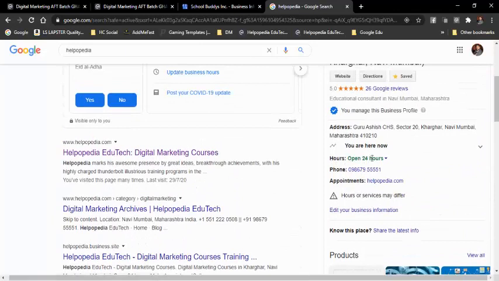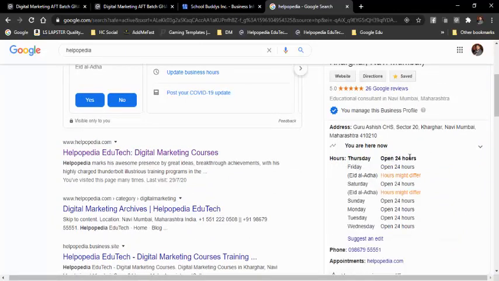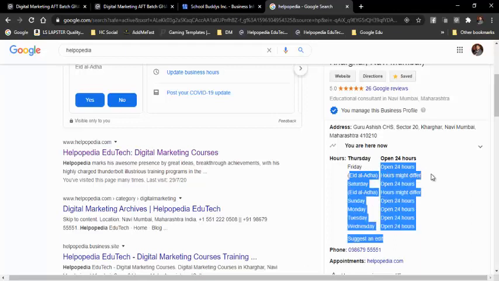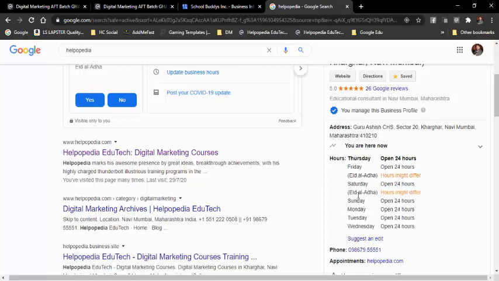See over here, hours open 24 hours, and then I click over here, then see Thursday open 24 hours, Friday open 24 hours. Then over here it says that if there are any particular festivals, then it might say that hours might differ. So in that case we need to provide the hours. If not, then open 24 hours is by default. So all days open 24 hours.